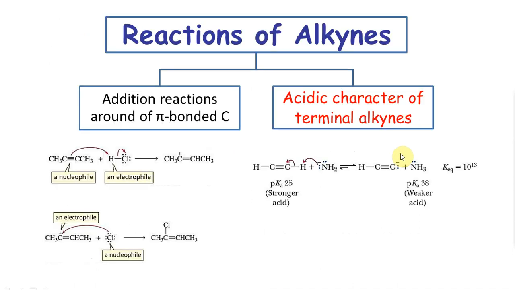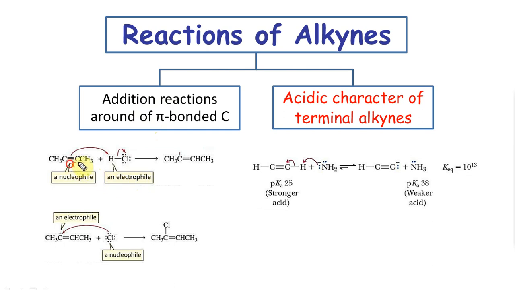Alright, now that we saw synthesis of alkynes, let's go into reactions of alkynes. The reactions of alkynes are twofold. One is the addition reaction around the pi bonded carbons, the C triple bond C. The other is because of the acidic character of the terminal alkyne. This set of reactions is only because of terminal alkynes. Non-terminal alkynes can only do the addition reactions. Here I didn't specifically put electrophilic. Most of the reactions are electrophilic, although nucleophilic addition reactions of alkynes are also possible.